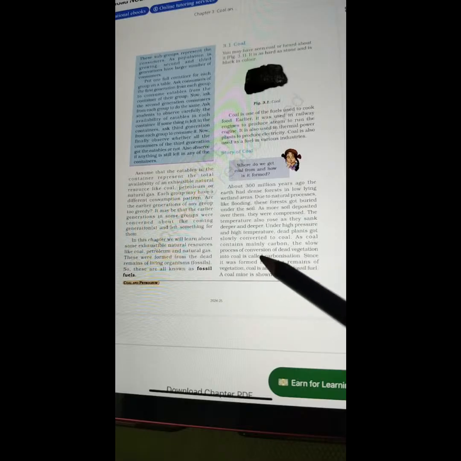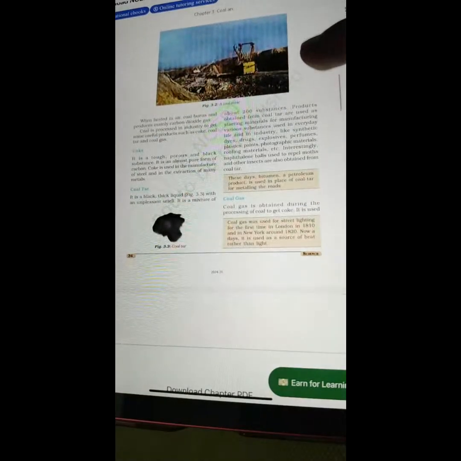As coal contains mainly carbon, the slow process of conversion of dead vegetation into coal is called carbonization. Since it was formed from the remains of vegetation, coal is also called fossil fuel. A coal mine is shown to you in figure 3.2.